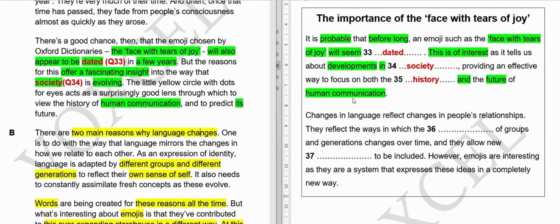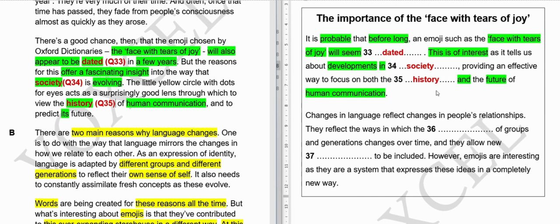Sorry about that. So it's quite difficult. I don't know why it's becoming difficult for me. So it is predicting the future of human communication. So prediction, telling about the future, and it is history of human communication. So both dash and dash of human communication, history and prediction. So that's why our answer to this question would be history. Let me mark it.